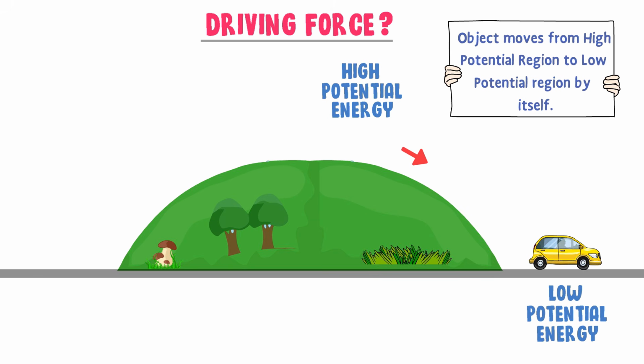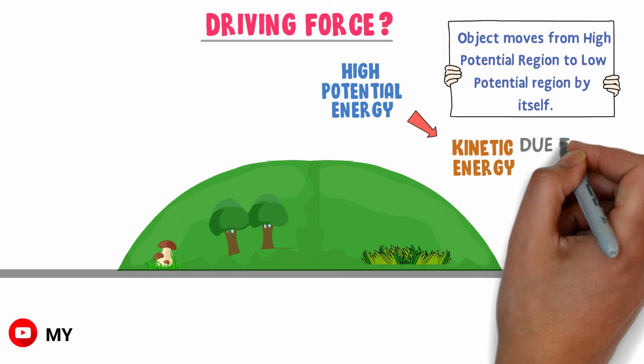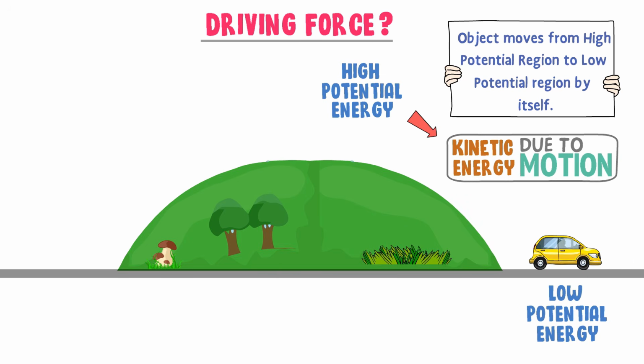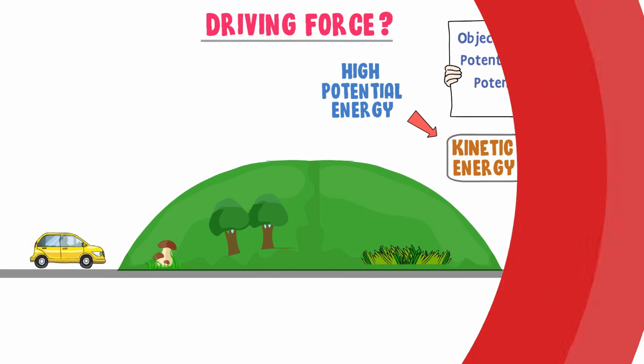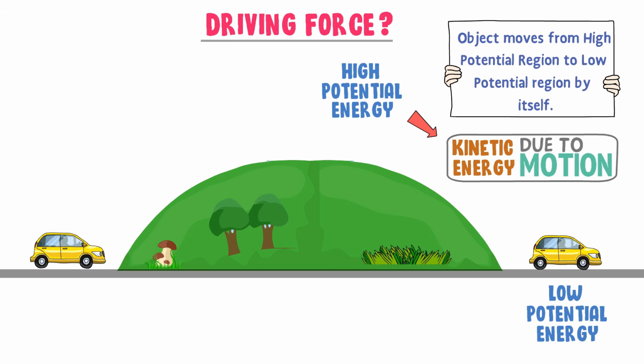Secondly, when this car moves from high potential region to low potential region, its potential energy is converted to kinetic energy due to motion. Now let's consider another car on the ground. We know that its potential energy at the ground is low. I am interested in moving this car from the ground to the top of the mountain.